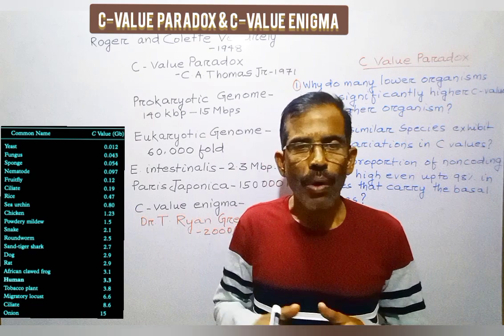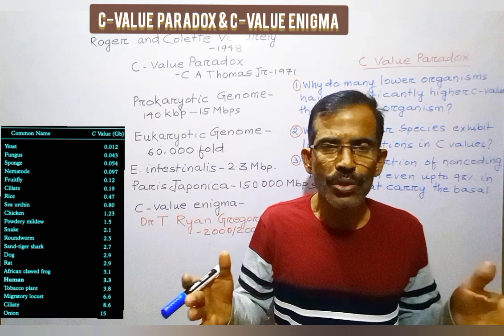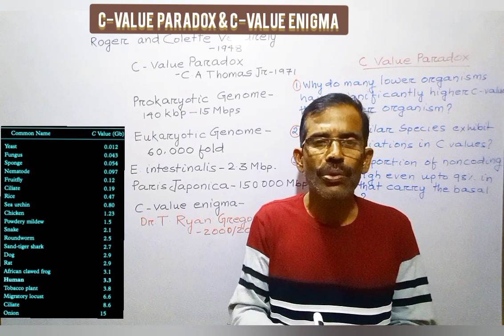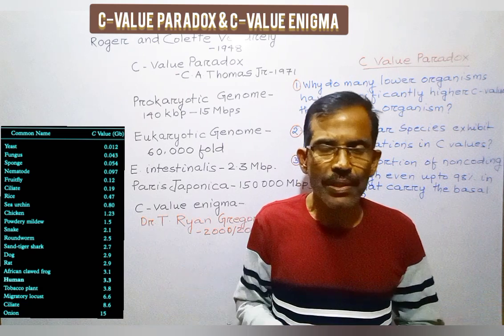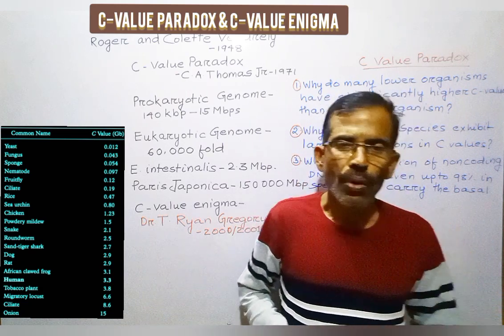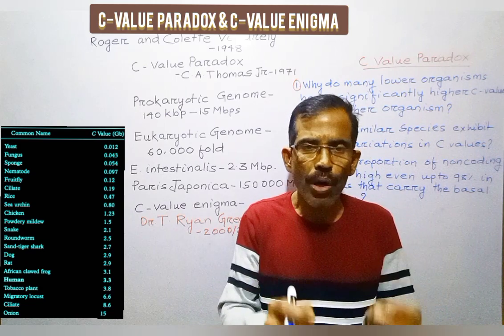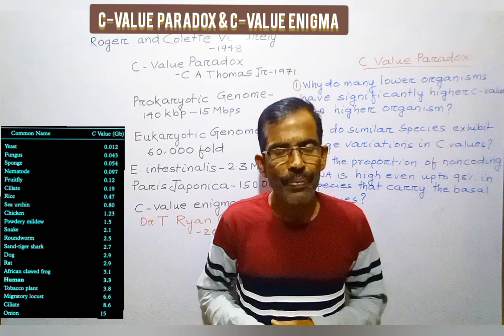Number one, what kinds of sequences are present in the eukaryotic genome and which of these contribute to the extensive variability in the total genome size? Number two, how do these elements accumulate or become lost in the genome over evolutionary time scales?